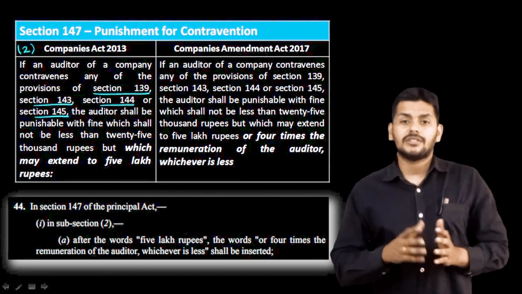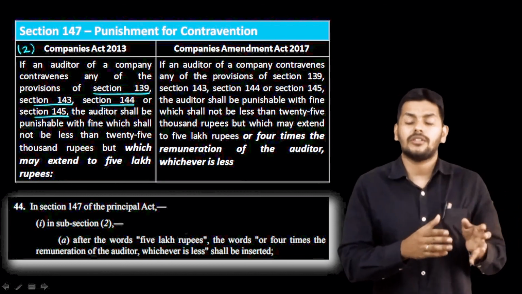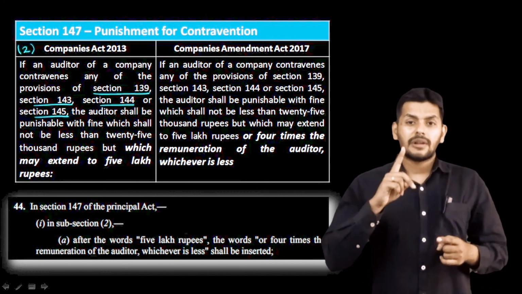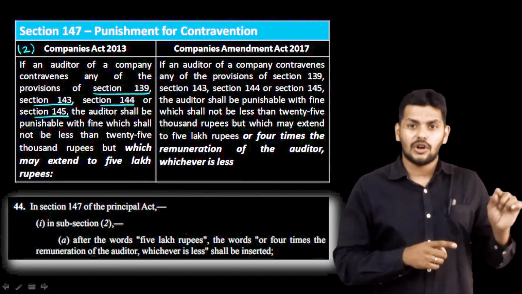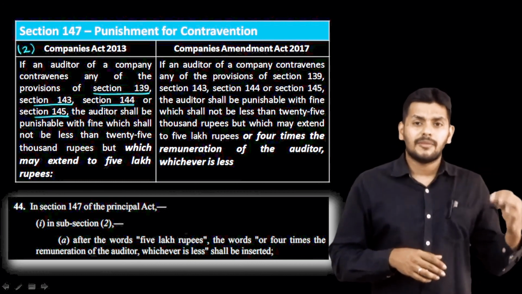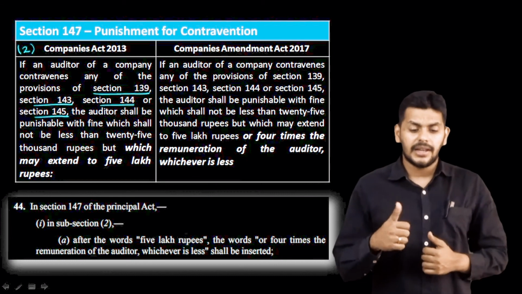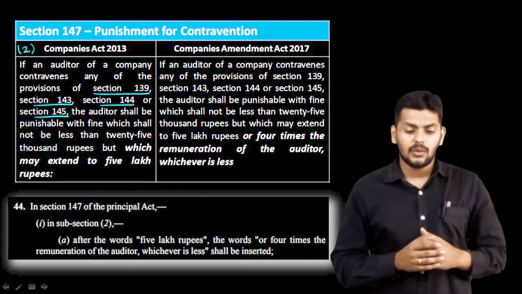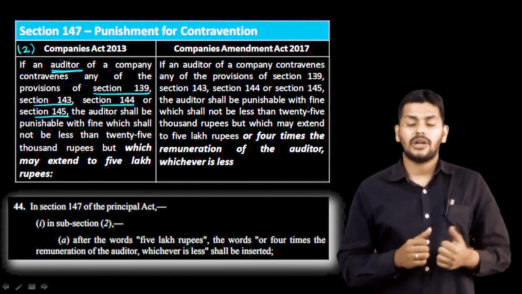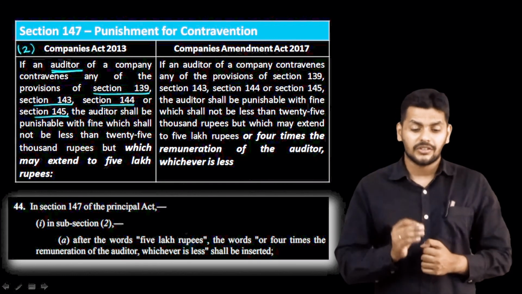Some students are still thinking that whatever has been contravened from 139 to 146 will be booked under 147. No, from the point of view of the company, yes, all of 139 to 146 can be covered, but from the point of view of the auditor, it is only 139, 143, 144 and 145. You can see those being underlined once again. Only those 4 sections are covered.